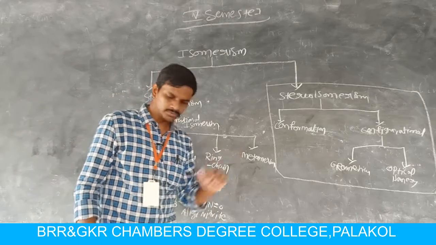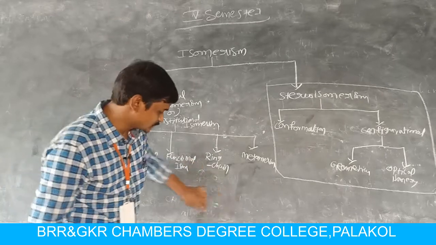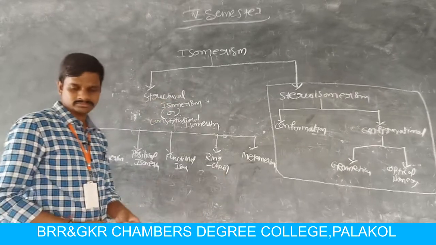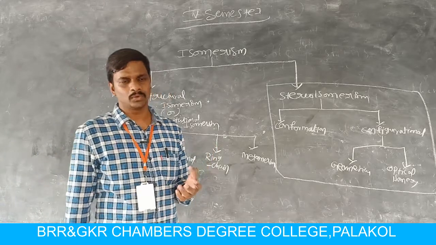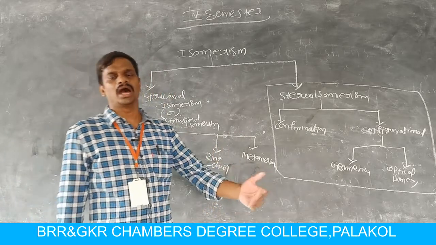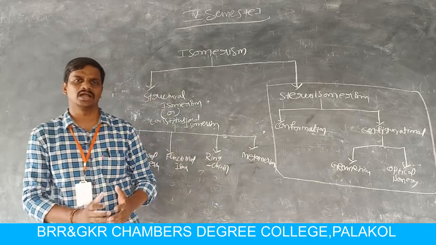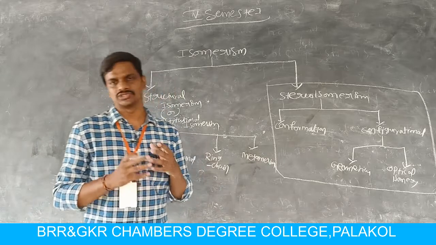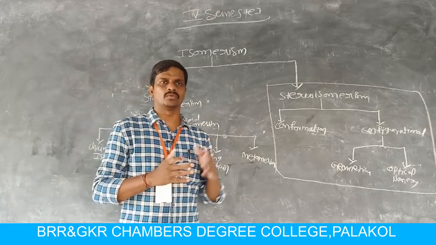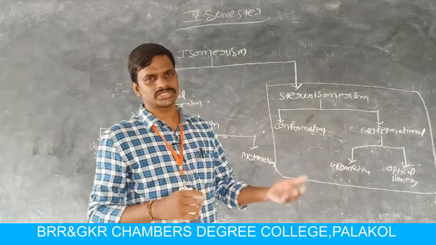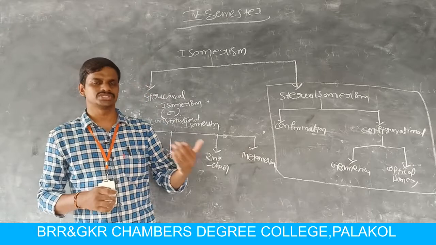Now I am moving to the next isomerism, that is ring chain isomerism. What is ring chain isomerism? In this, one isomer is in open chain form and another isomer is in cyclic form. Then the two isomers are called ring chain isomers. In which one isomer is in open chain structure and the other isomer is closed structure.